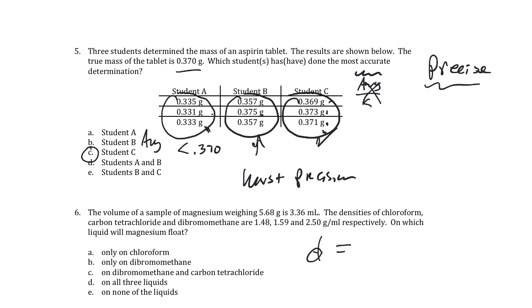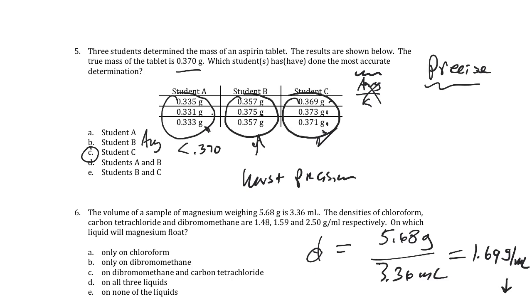Okay, so we might want to calculate our density here, 5.68 grams divided by 3.36 milliliters. So we work that out. 5.68 divided by 3.36 comes out to 1.69 grams per milliliter. And so it's going to float whenever this density is lower than the density of the liquid. If we look at the first liquid, chloroform, its density is 1.48 grams per milliliter. That has a lower density, so our object is going to sink.